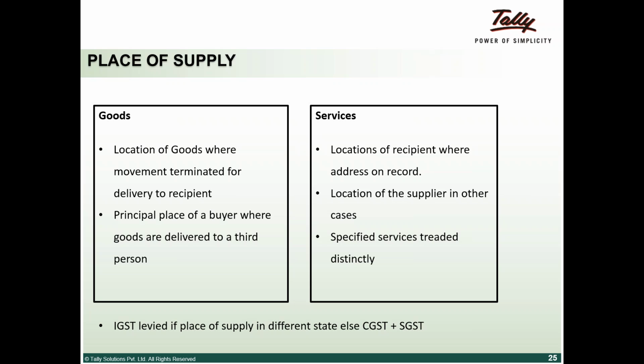This entire concept of checkposts will go away. It will become one India, like I said earlier. So even though the material moves between states, nothing will accrue to those states, but only to the consuming state. So in this case, from Karnataka, Maharashtra will get the credit of tax. Though the tax may be paid out of Karnataka into the central kitty, a part of it will go to Maharashtra. Karnataka and Andhra will not get any benefit out of this transaction.